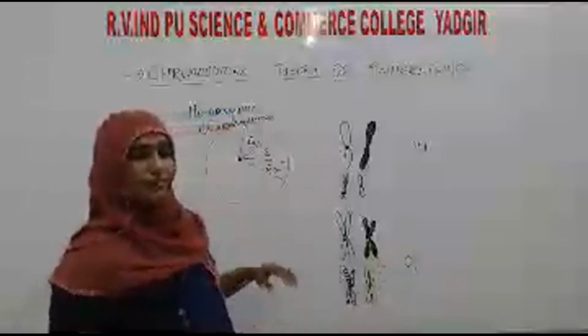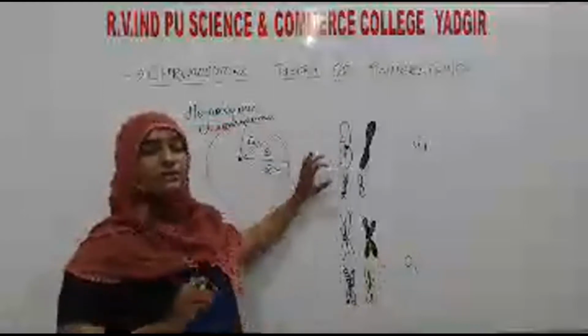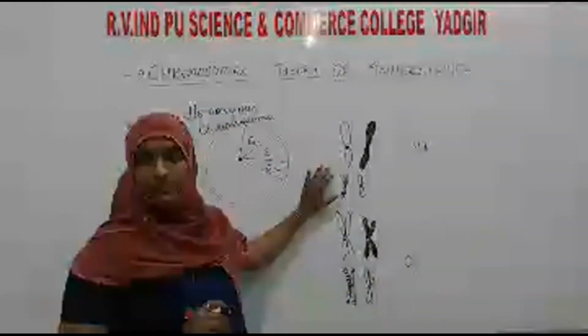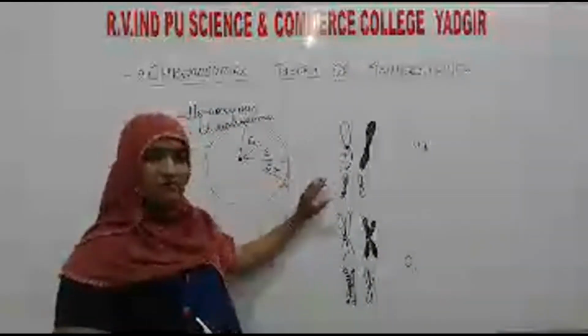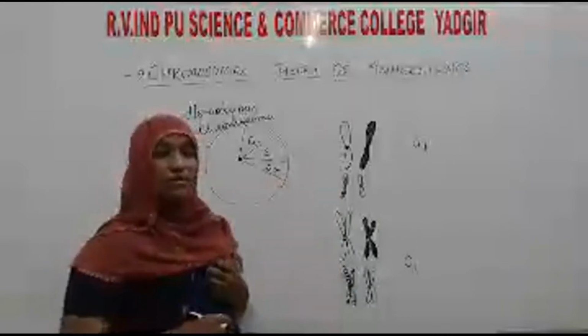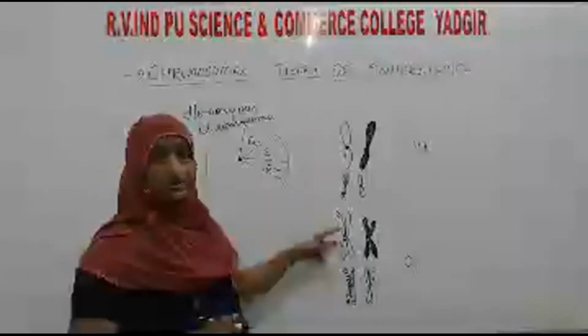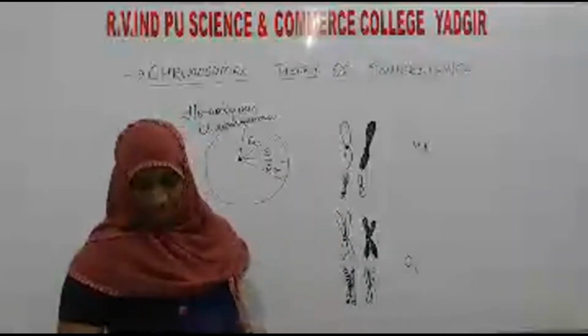For better understanding, I am representing it with different forms. During the G1 phase they are single form. In the G2 phase they are going to double. You can see here 2 arms are there, means here 4 arms are there. It is going to double.